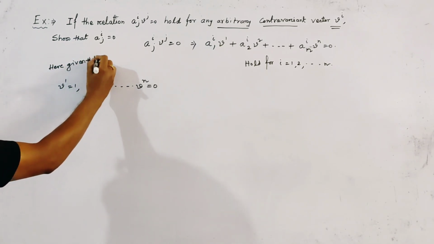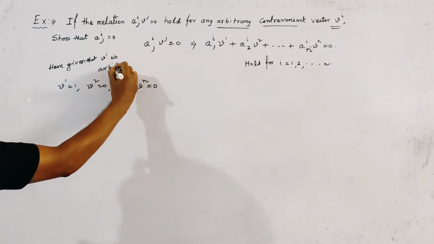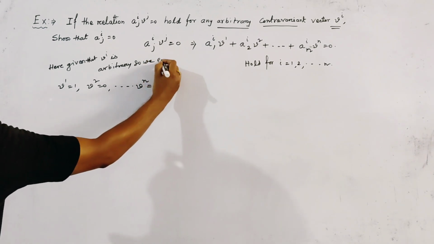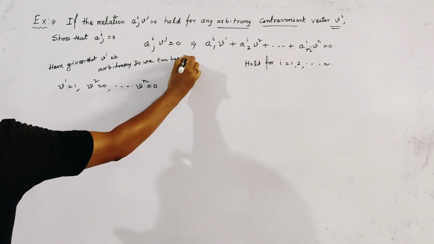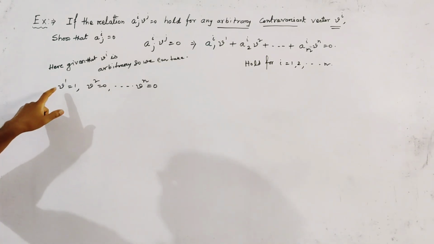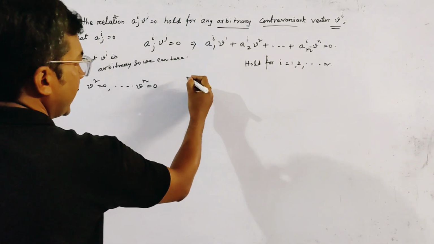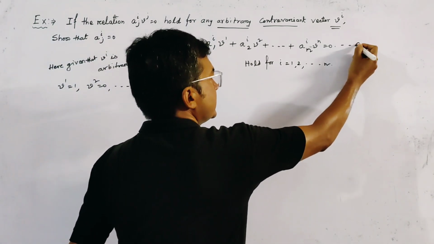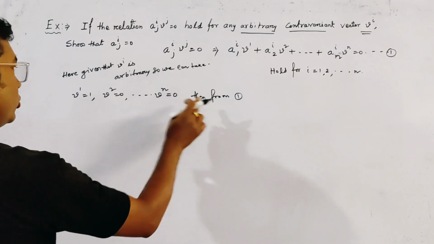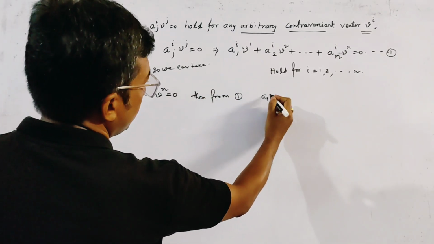Now if we put these values of v^i here, and name this relation as relation number 1, then from 1, by putting the values of v1, v2 and vn, we get a_1i = 0.